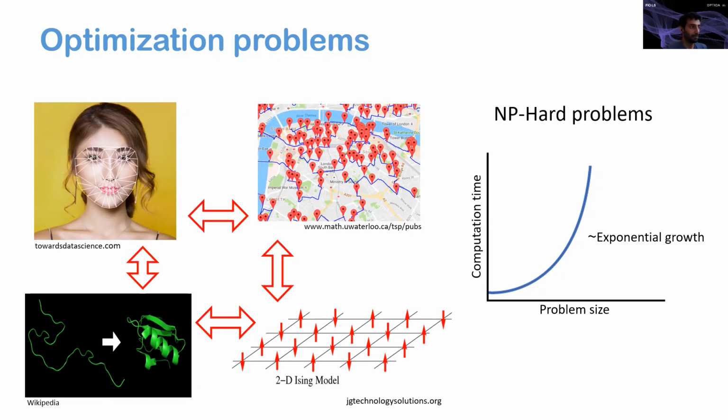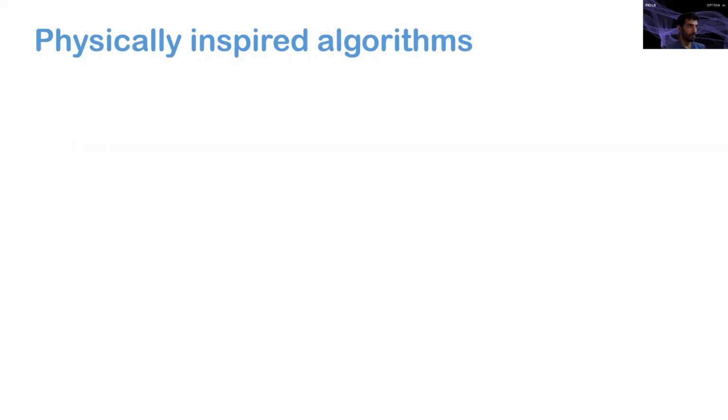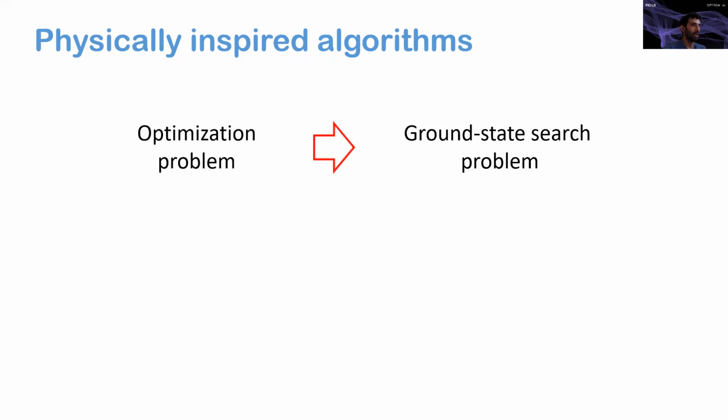And that means that in principle, it is enough to solve one of these problems, like the 2D Ising problem, in order to solve most of the other problems in the class. To solve these problems efficiently, algorithms that are inspired by physical systems were developed. With these algorithms, the optimization problem is converted into a ground state search problem.